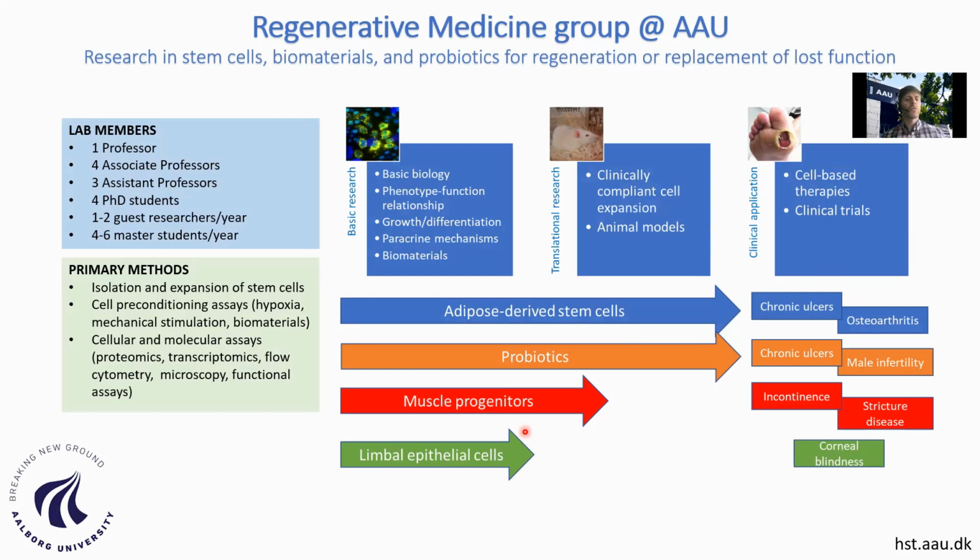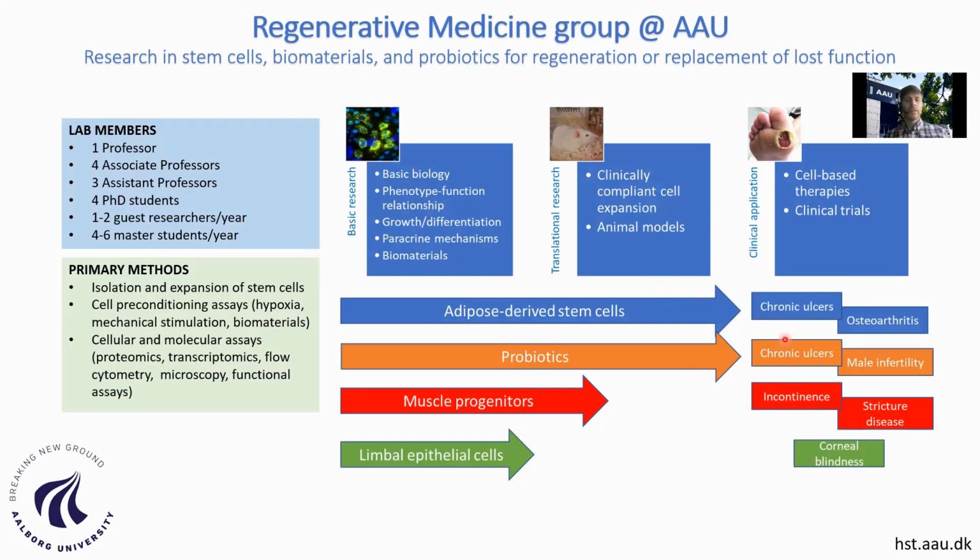So the basic research is always about understanding how these cells behave, how to control the differentiation of these stem cells. In the, let's say, translational aspects of our research, we focus on how to translate these basic findings towards the use in humans, for example, by developing clinically compliant cell expansion procedures. And in the clinical application, of course, we focus more on the therapies in which the cells can be applied alone or in combination with some biomaterials, and then participate in some clinical trials.